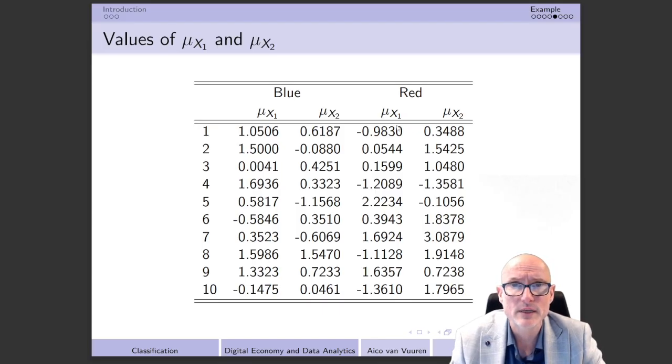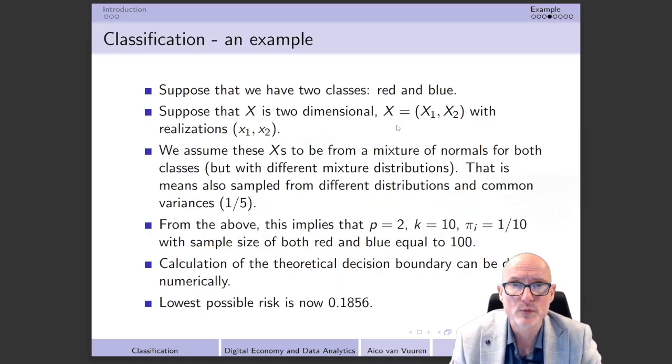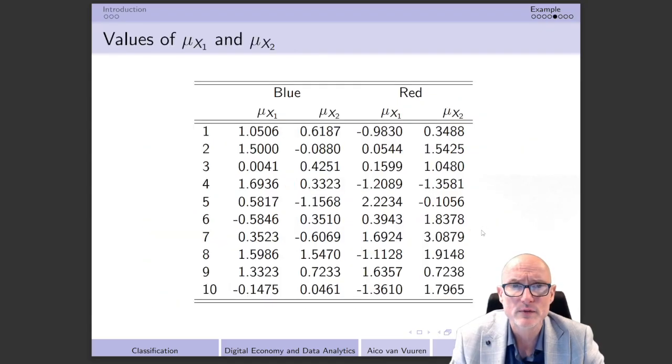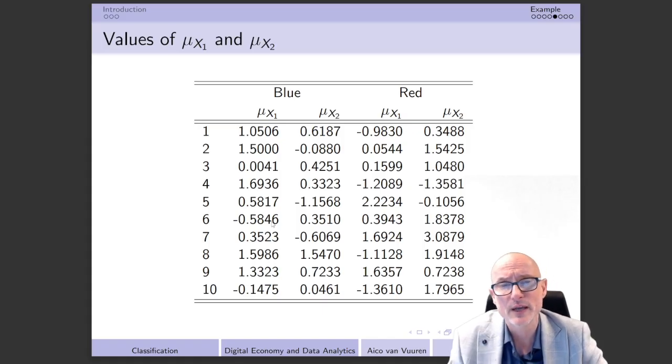So take into account that blue and red, even though they are both from mixture distributions with p equal to 2, k equal to 10, and pi i equal to 1 over 10, they are actually quite different from each other in terms of the axes that they will get. Based on these mixture distributions, what we can do is sample reds and blues. I'm going to do it here a little bit different from what I did in the previous simulation study, where I first sampled axes, and then based on those axes I got the outcome variable.